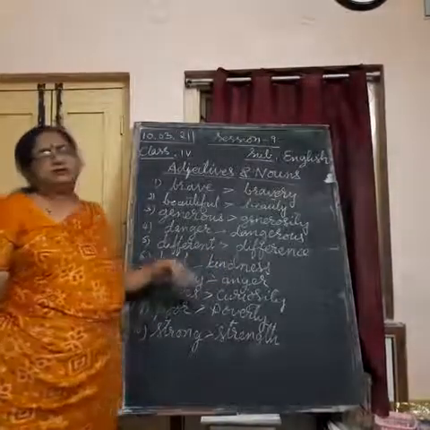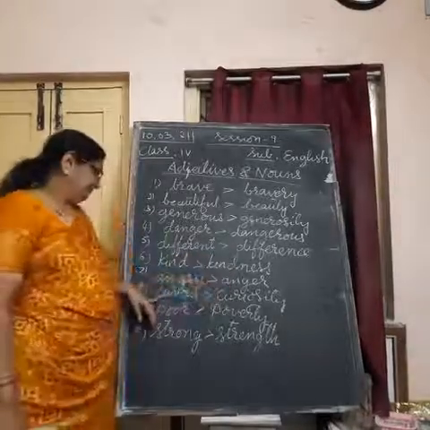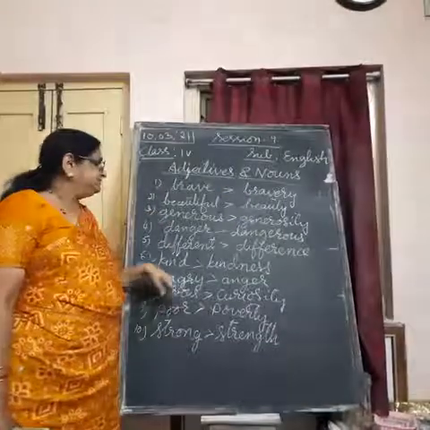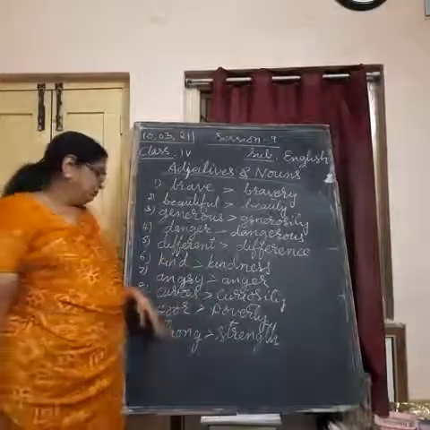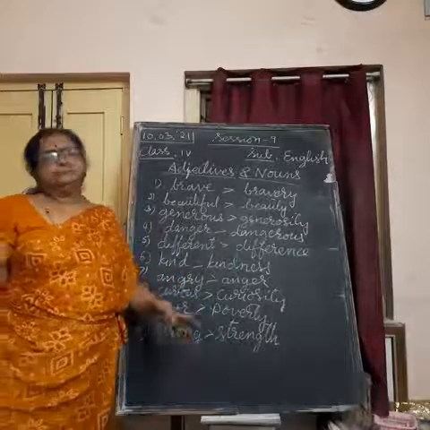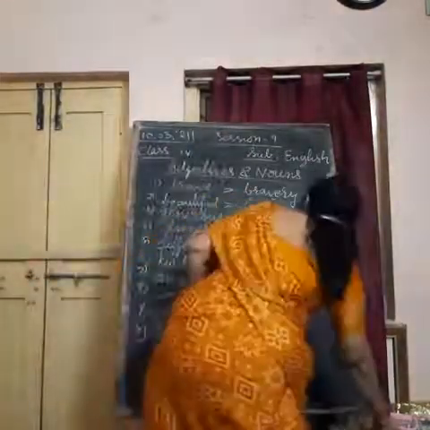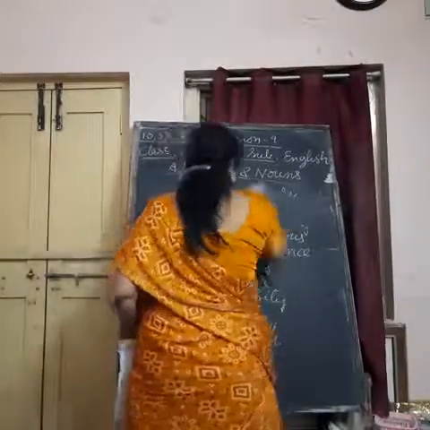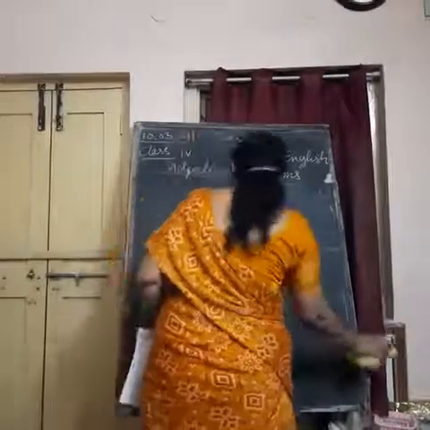Angry adjective, anger noun. Curious adjective, curiosity noun. Poor adjective, poverty noun. Strong adjective, strength noun. Next, five more I have to make you. So, once you read this list, you can understand how to change.